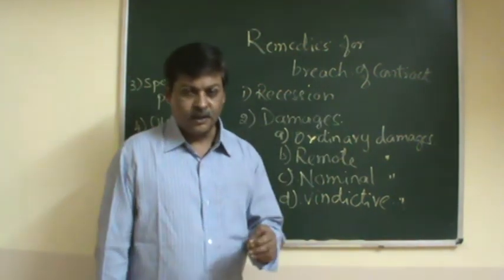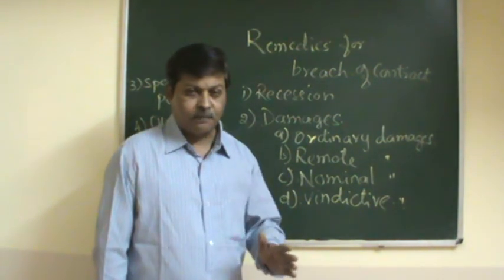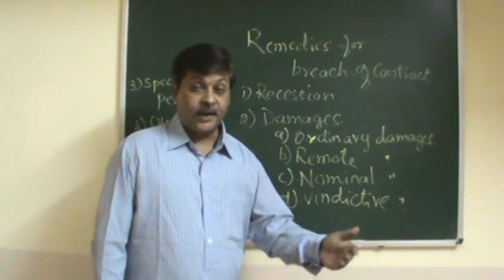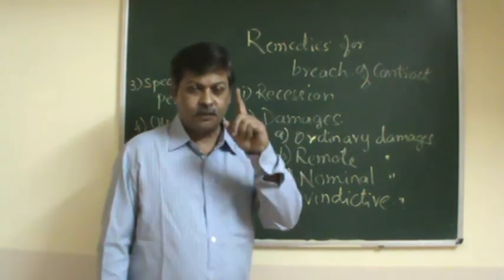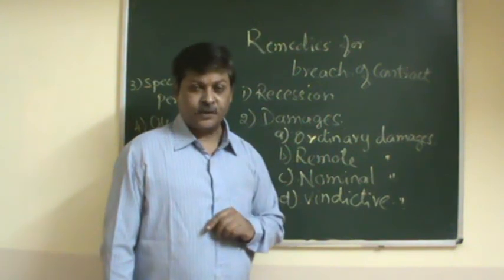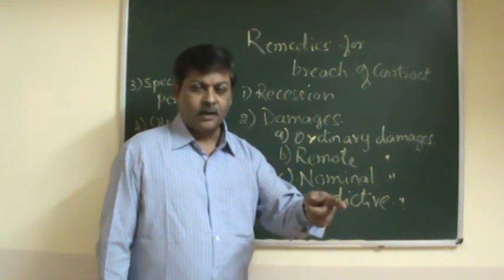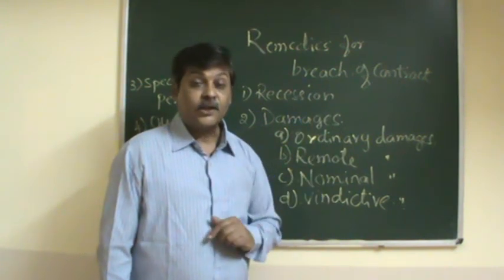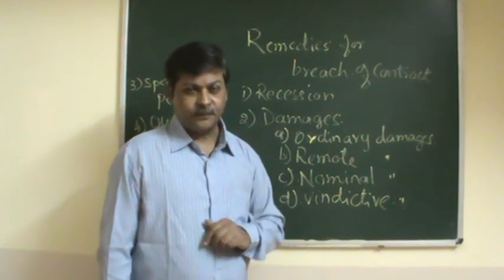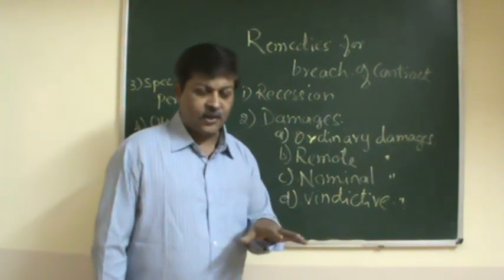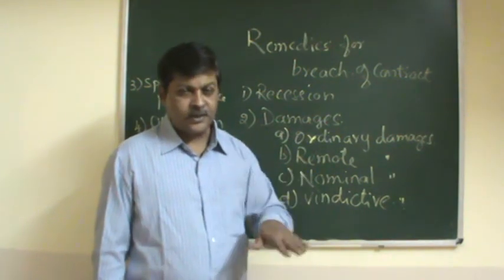Where there is a violation of the terms and conditions of the contract by one party, the other party gets the right to claim remedies. First there must be a breach. Breach has to take place, then the other party gets the right to claim the remedies against the defaulter. What type of remedies are available for the aggrieved party? What remedies has he got?